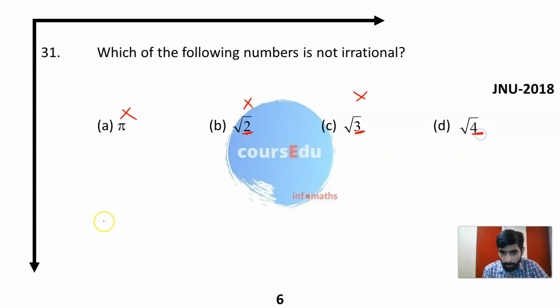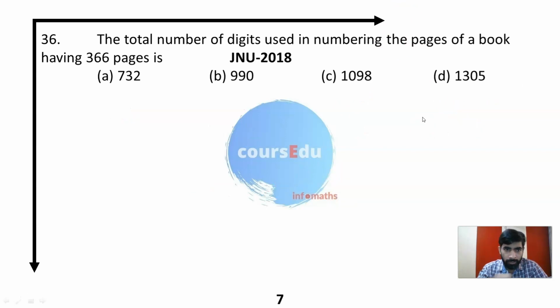Now the value of root 4 is 2. This can be written in a p by q form. So this is the answer which is not an irrational number. Option number D is not an irrational.